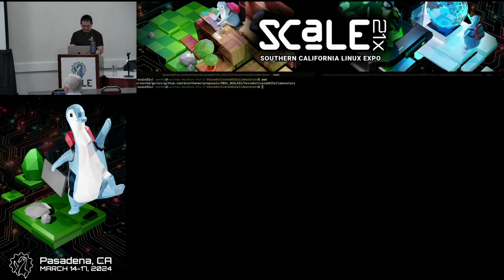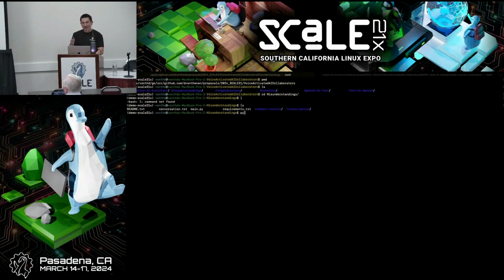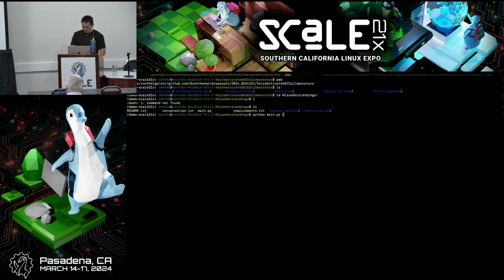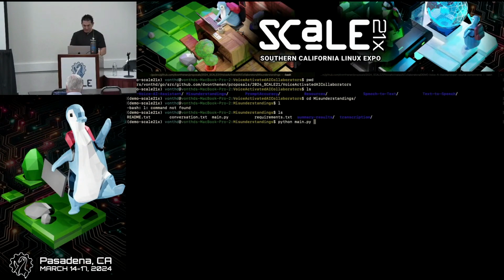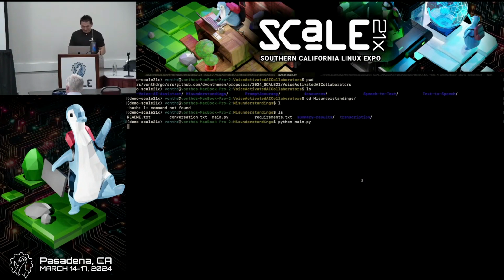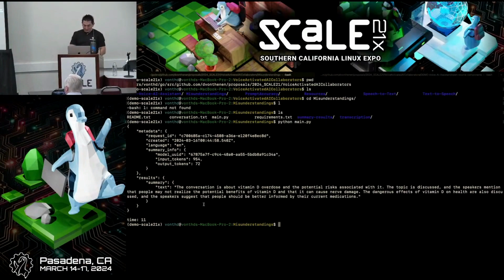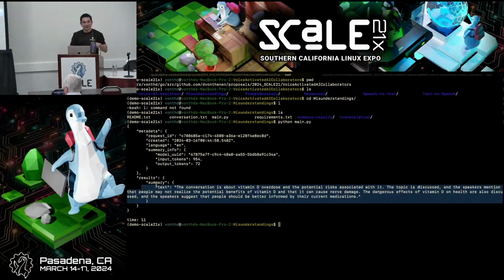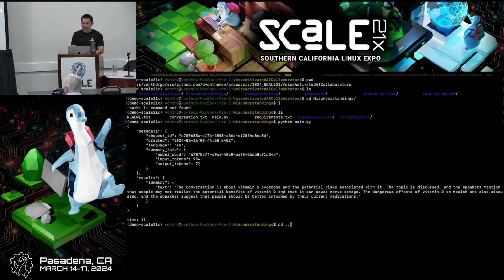Like I said, it's all in the GitHub here. This is the folder for it. If I do an LS, you can see it broken down by the section. Just to give you an overview of it, the AI summarization, if I just did a Python main, I've dropped in the conversation text over there, which is probably not legible at all. If you run the Python script that's here, and my notification that I'm going out to the internet, which is going to be important in a few seconds, I had to accept OK so that it can access an outside resource on the internet. This is going to give me the summarization that I used in this particular talk. So you have access to that.